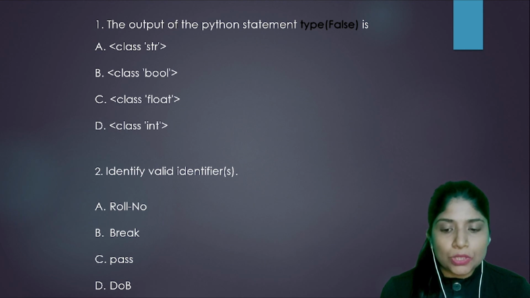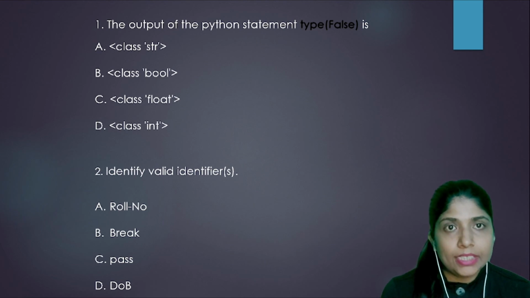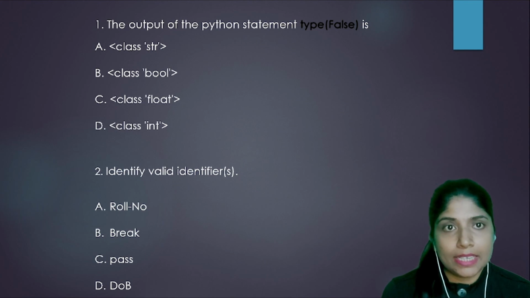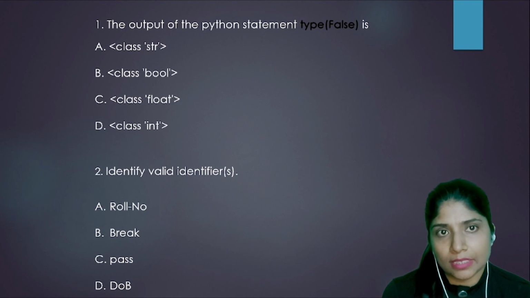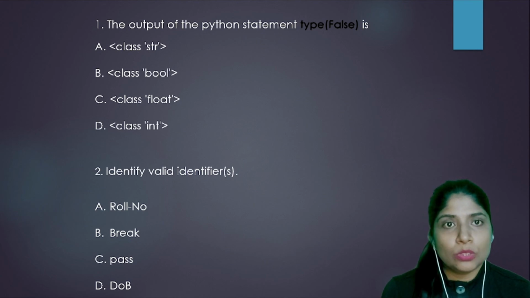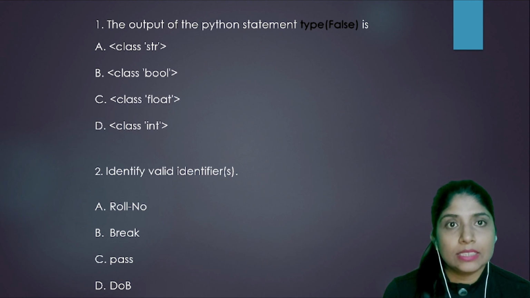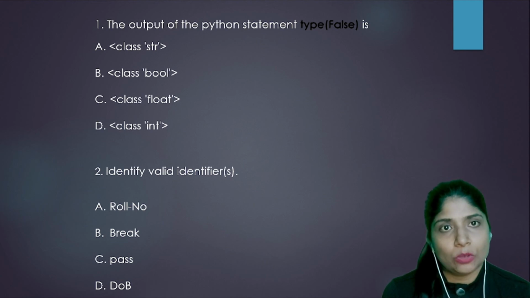The last option is DOB. DOB can be a valid identifier since it doesn't have any special symbols and it is not a keyword. So DOB is a correct option. So for question number 2, the correct answers are Break and DOB, option B and option D.